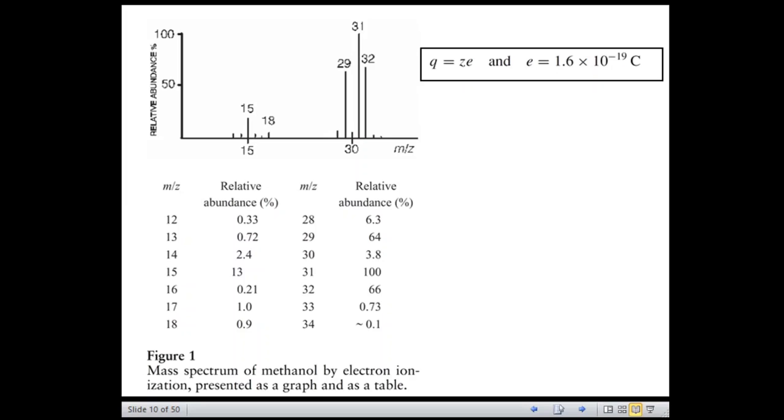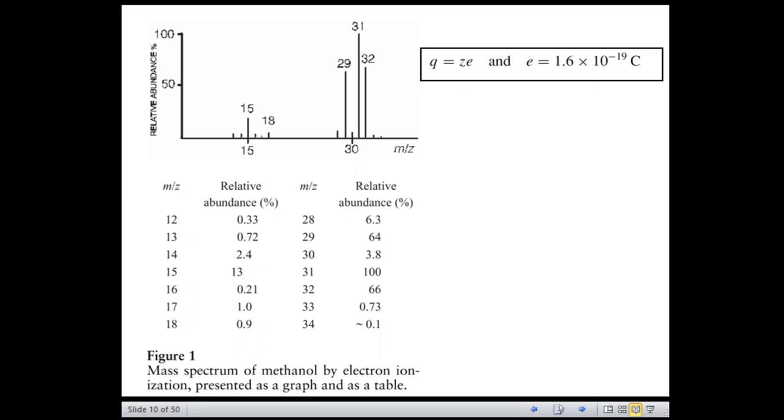Consequently, every isotope has a unique and characteristic mass defect. So this has to be kept in mind. Every isotope has a unique and characteristic mass defect.